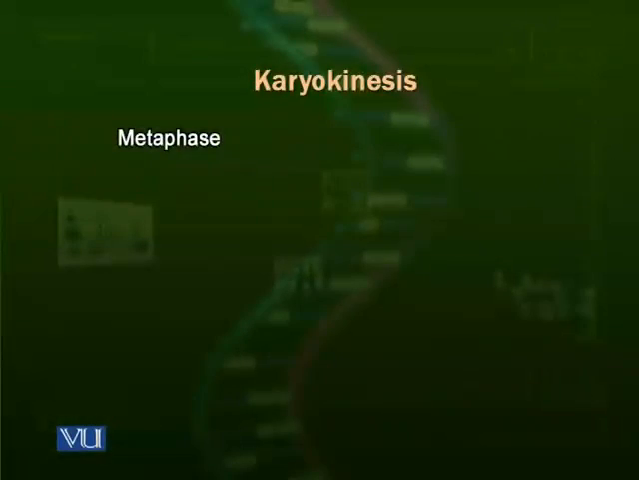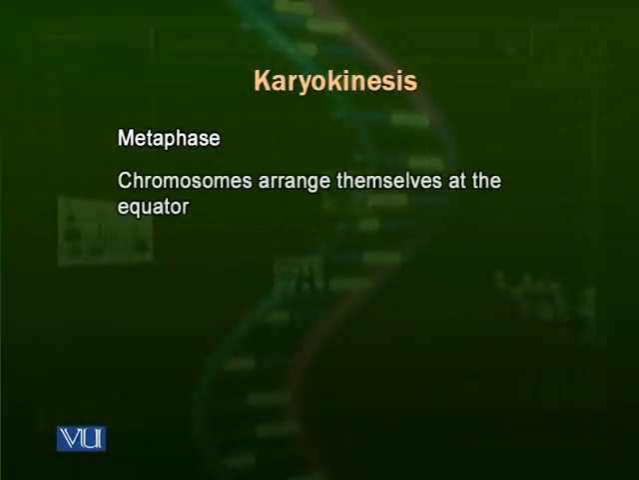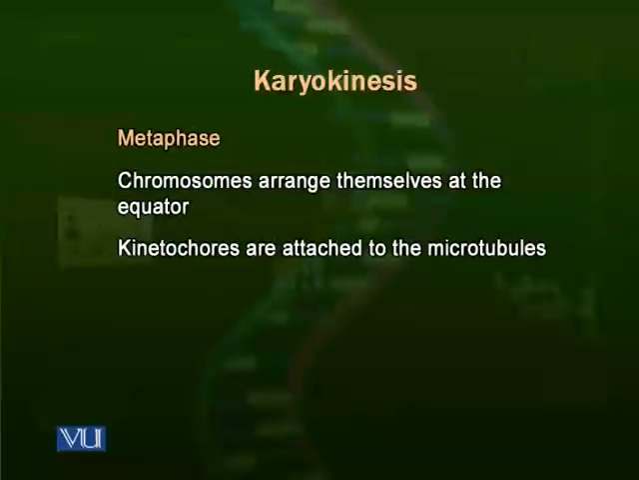Then comes the next phase called metaphase. In metaphase, chromosomes arrange themselves on the equator. As we know, in the prophase, chromosomes were attached to the spindle fibers with the help of their kinetochores. Now they arrange themselves in almost the center of the cell. We call it the equator. So in metaphase, chromosomes arrange themselves in the center. After metaphase, the next stage is called anaphase.